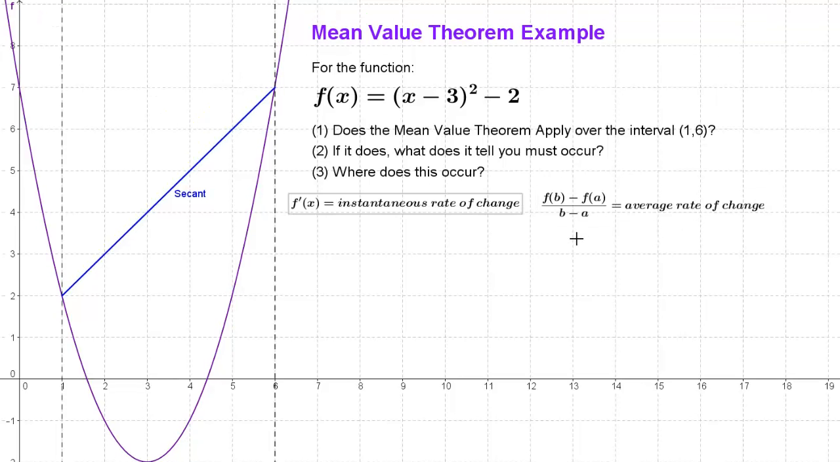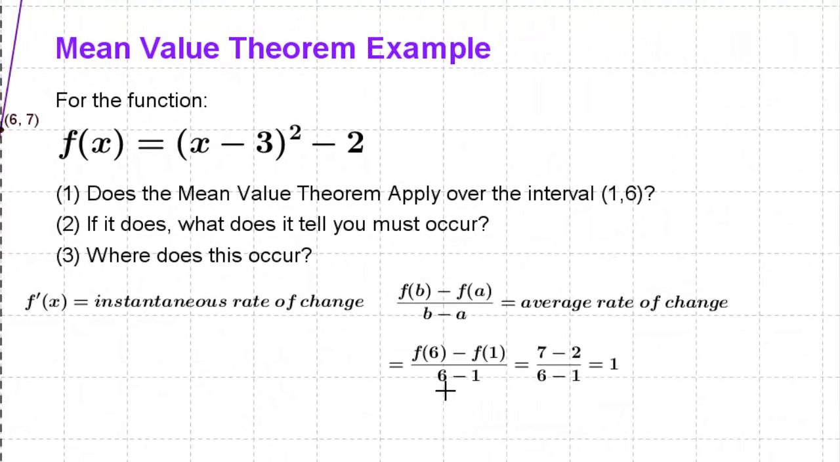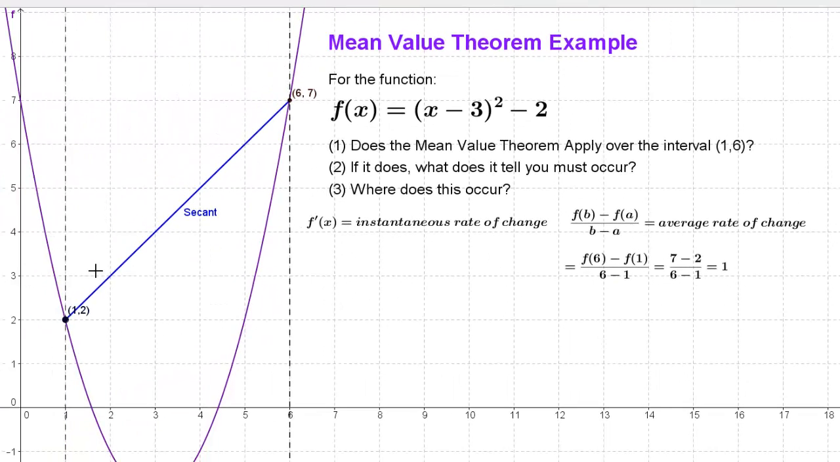Well, the mean value theorem says it's somewhere on that function between x equals 1 and x equals 6, that the instantaneous rate of change has to equal the average rate of change. Well, we know the average rate of change. We can find that without calculus through f of b minus f of a over b minus a. So if we crunch the numbers here and find the slope of that secant line, we get f of 6 minus f of 1 over 6 minus 1, which is 7 minus 2 over 6 minus 1, 5 over 5, positive 1. The slope of the secant line over that interval is 1.